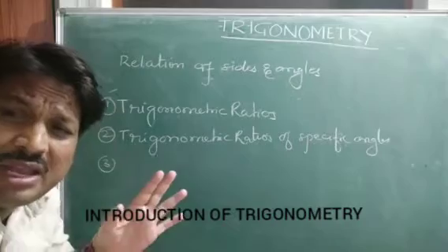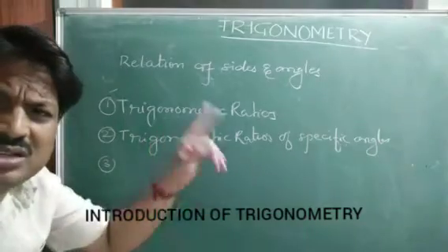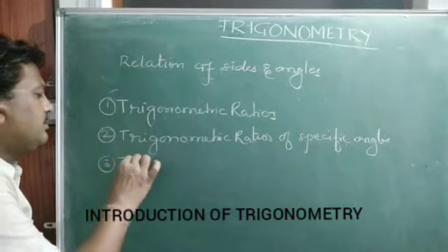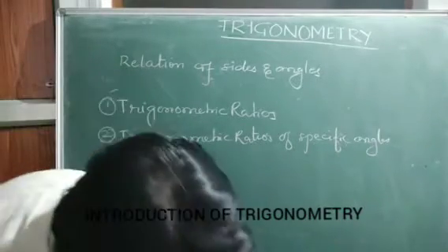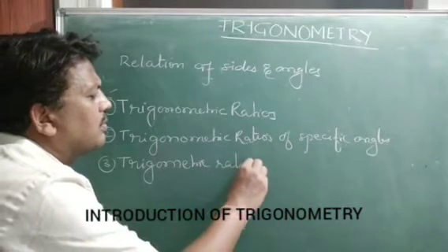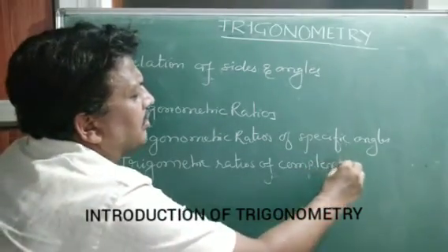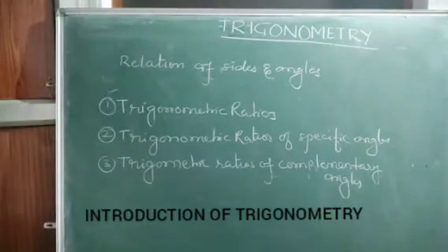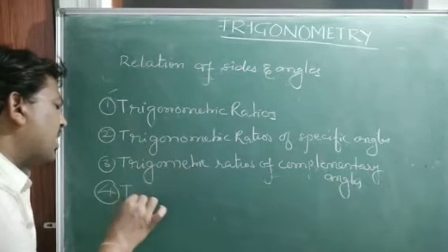Angles are of many types, from 0 to 360. But here specifically we are going to study 0, 30, 45, 60 and 90, children. And next after that, trigonometric ratios of complementary angles. And at last, finally we are going to study about trigonometric identities.